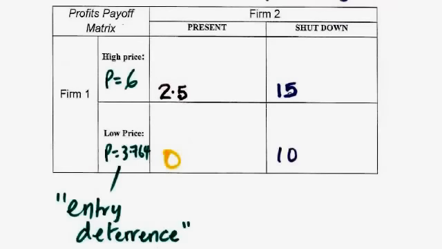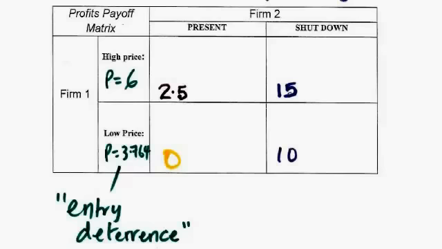Before we do that, however, we introduce the idea of a payoff matrix where firm 1 is the incumbent firm and firm 2 is considering entering the market. Even though in this table we say firm 2 shut down, we can substitute that with firm 2 not present, in which case we have 4 scenarios here for the two states of nature for firm 2 being either in the market or not in the market.